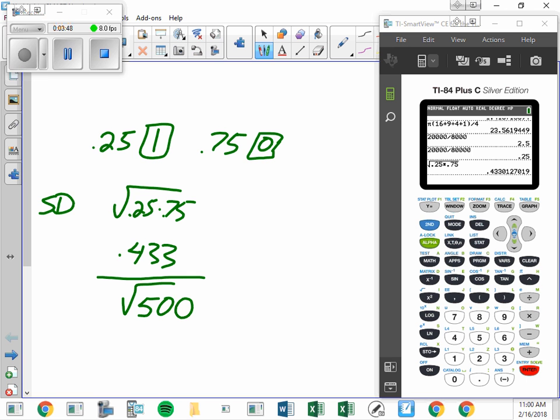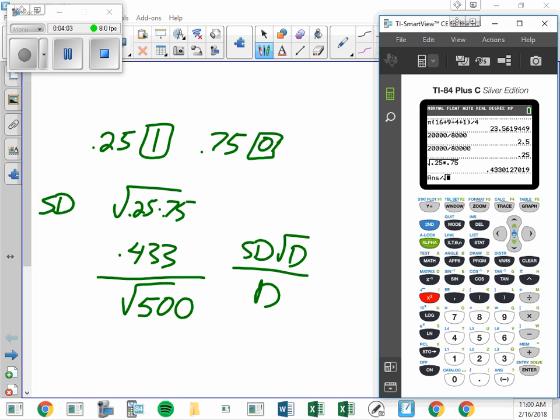What's the long way to do that? It's SD times root of D over D. But that simplifies into 0.433 divided by root 500. So divide that by the square root of 500. And I get... True or false? True. 0.19. That's pretty close to 0.2.